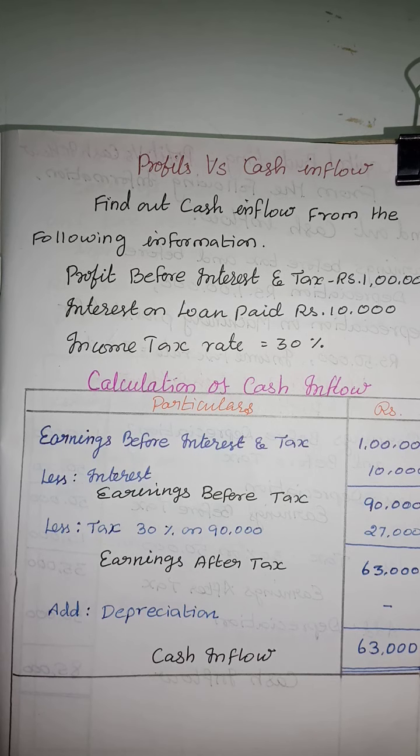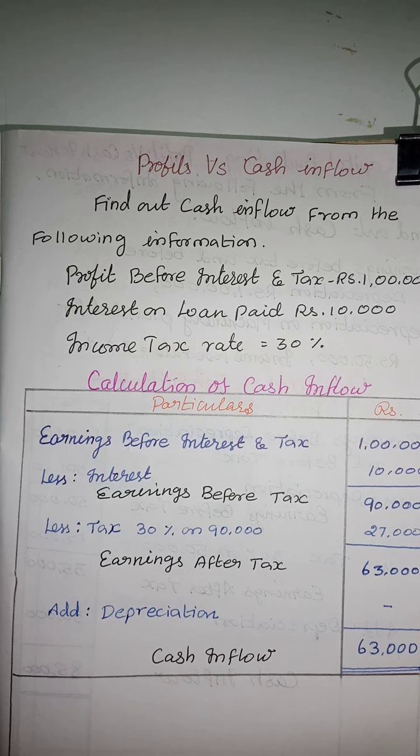This is how we find out the profits versus cash inflow. The example of this: find out cash inflow from the following information. Profit before interest and tax is rupees 1 lakh. Interest on loan paid rupees 10,000. Income tax rate 30%. So the calculation of cash inflow.